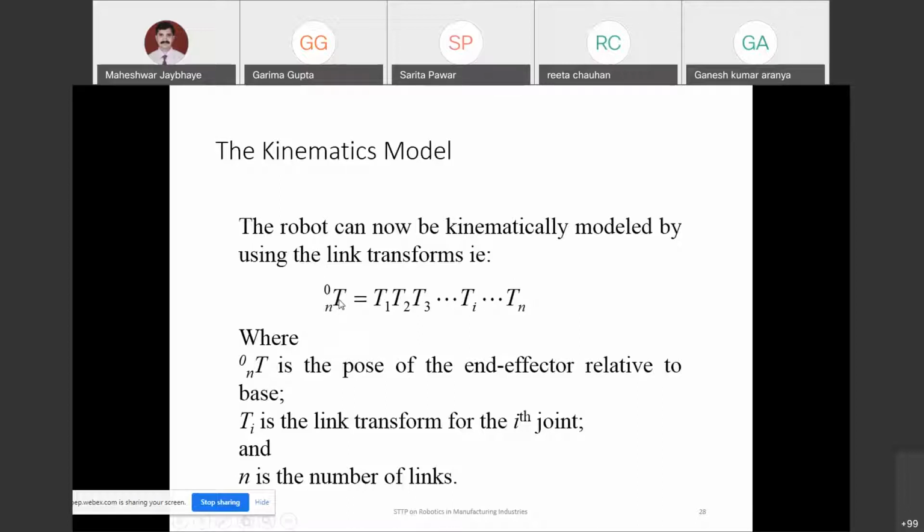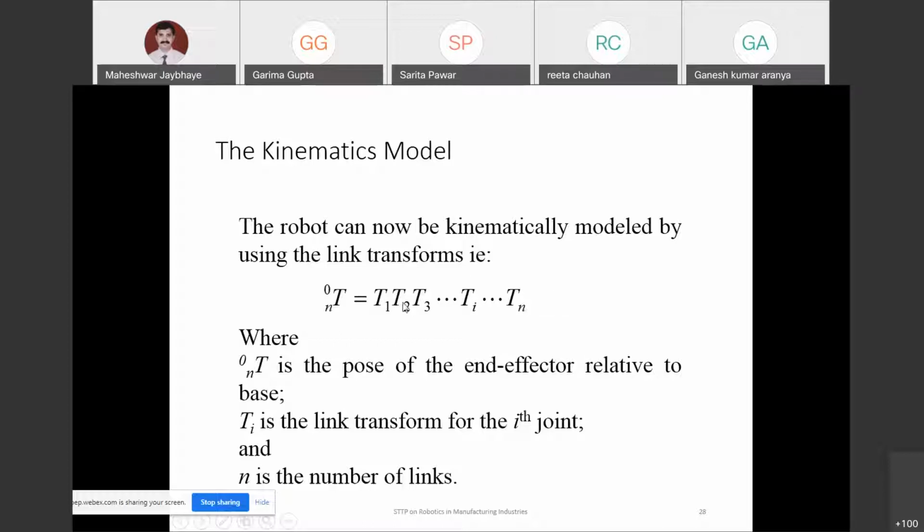This is the transformation of those linkages, a series of those linkages from 0 to nth, from origin to the final. The transformation T 0 to n is nothing but a series of matrices you are going to get: T1, T2, T3, T4, Ti, Tn.